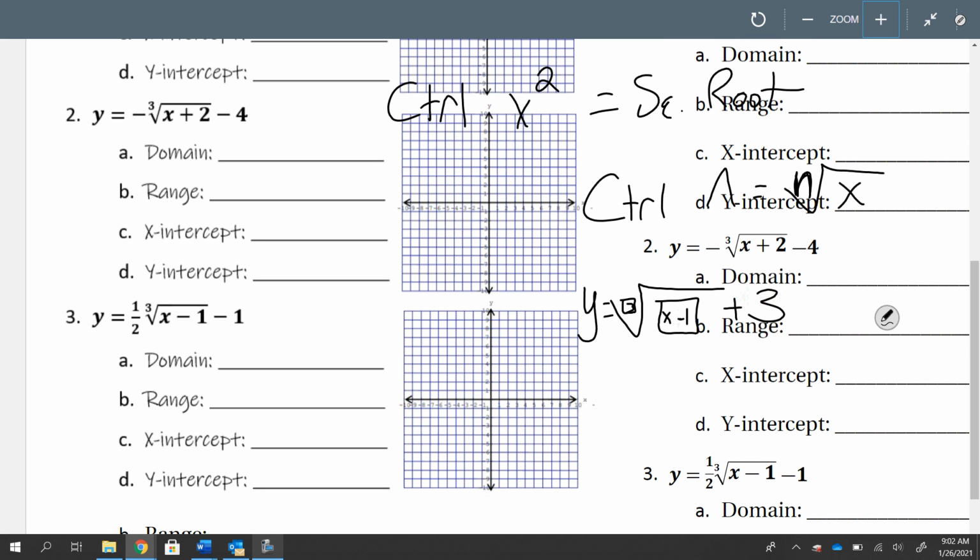All right, so this time we see negative cube root of x plus 2, and then on the outside minus 4, domain and range, all real numbers. Again, to find the x and y intercept, graph it correctly, type it in correctly, so it's negative, then the cube root of x plus 2. If you forget how to type in the cube root button, just rewind the video, and then minus 4. You type that in perfectly, then hit menu 5-1 to trace it. It should send you exactly to the y-intercept for this one, which is 0, comma, negative 5.26.